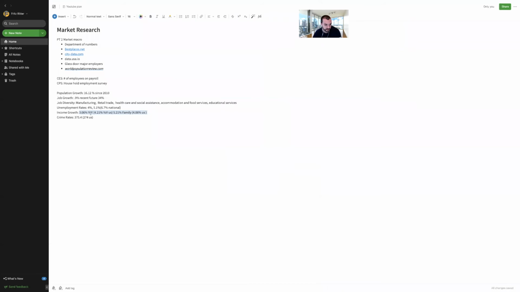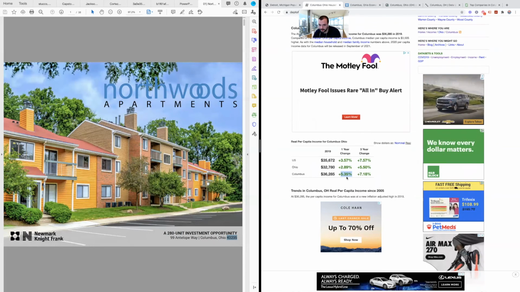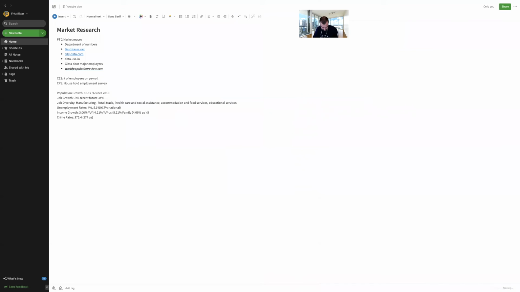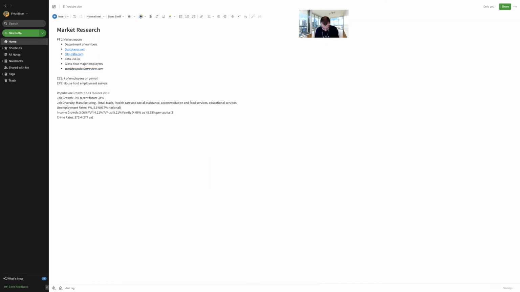So we can put 3.6% year over year for the household, family, and then you can put the per capita, which is, it looks like, about 5.35%. And the US is 3.5. So it looks like it's still doing good, even in COVID. They're getting those income growth rates. So that's a good sign. I mean, year over year, household isn't up to US, but the family's beating it and the per capita is beating it. So that's good.